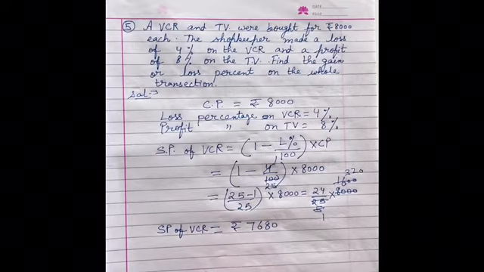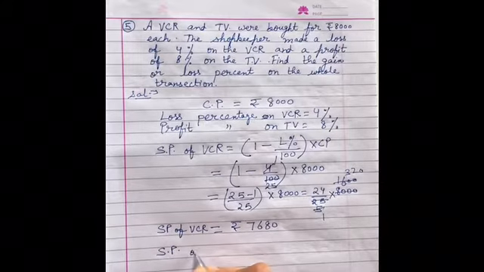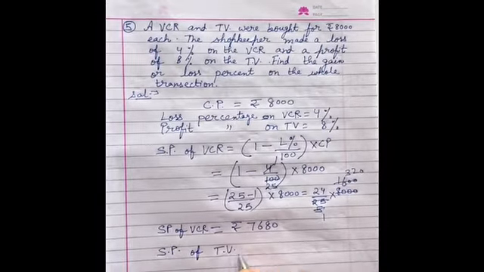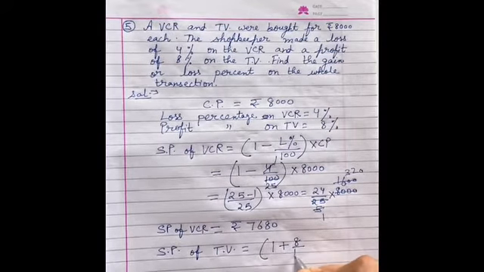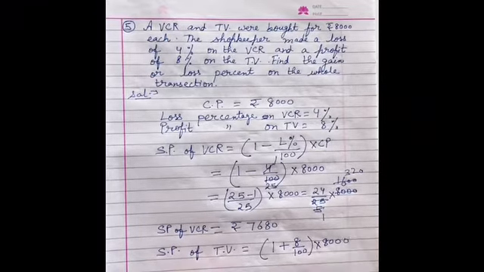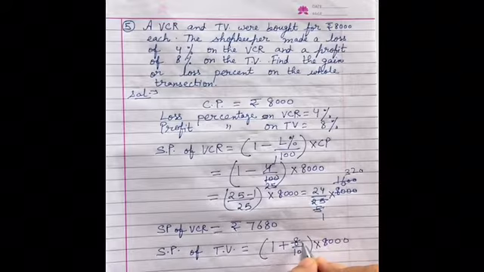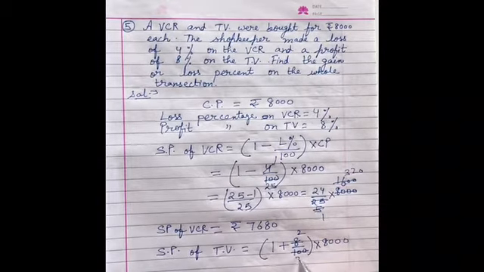Now we will calculate the SP of TV, selling price of TV, क्योंकि हमें overall deal के लिए find out करना है. So that will be, you already know, 1 plus profit percentage upon 100 multiplied by CP. Fine. So it will be, आप इसको reduce कर सकते हो, 4 2 जा 8 and 25.